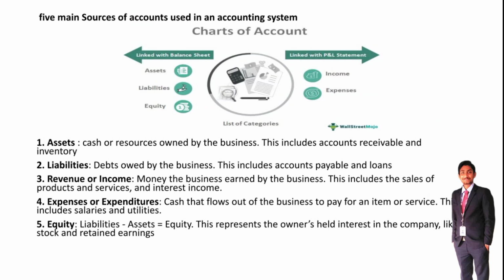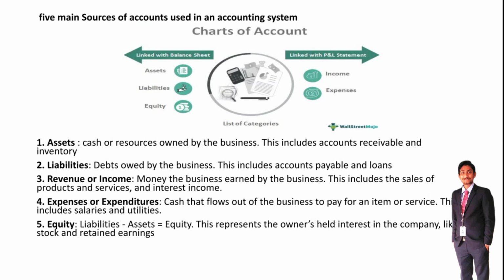The fourth one is expenditures or expenses. Expenses we pay mean cash flow outside of the business. Suppose we purchase anything, we need to pay cash. That is the outflow of cash, and that is an expenditure. This includes salaries payable, utilities, or office expenditures payable. This is called expenditures of a business.